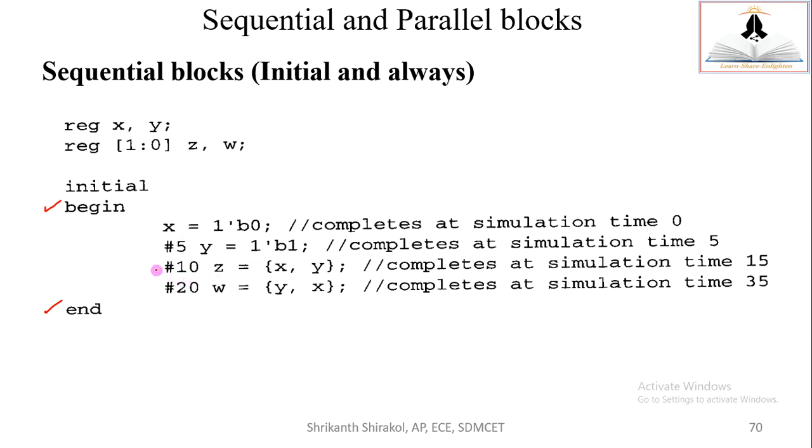Now the current simulation time is 15. Now I say that after 20, meaning 15 plus 20, that is 35. After 35 simulation time, W receives the concatenation of Y and X. It's just the swapping of Z. That is 1 and 0 you get. So this is a sequential block.